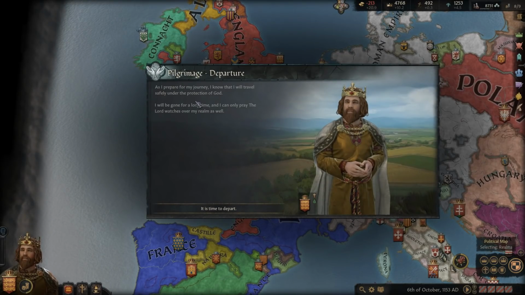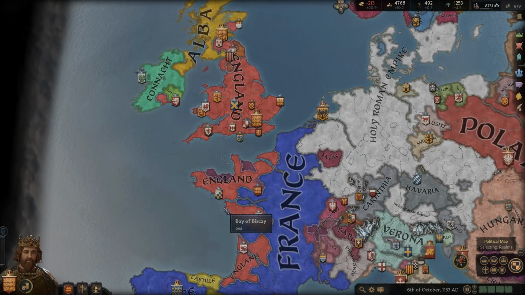And as I prepare my journey, I know that I will travel safely under the protection of God. I'll be gone for a long time, and I can only pray the Lord watches over my realm well.